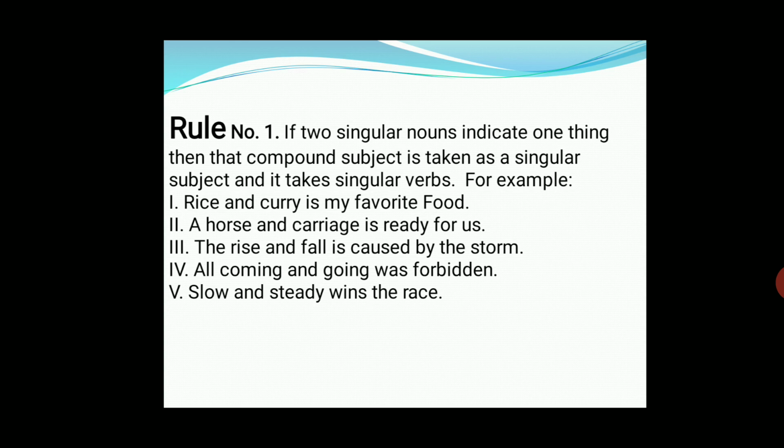Here you see, we have used is with rice and curry, again is with horse and carriage, again is with rise and fall, was with coming and going, and wins with slow and steady.